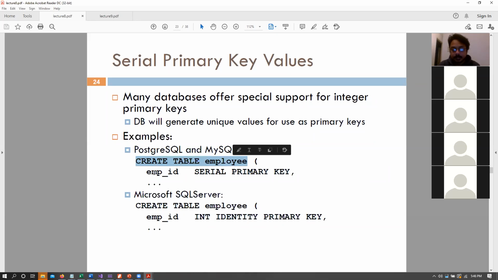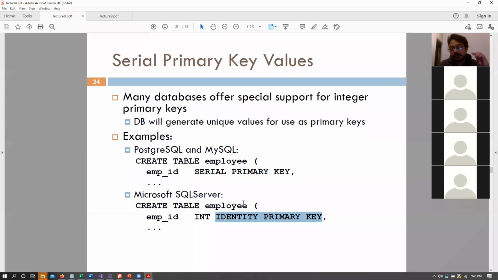So create table employee, employee ID, serial primary key. That basically means that this is an auto-generated primary key that your database will handle on its own. So this particular statement is for the Postgres or PostgreSQL databases or the MySQL database system, right? For Microsoft SQL Server, you would need to say identity primary key, right? Basically, both of those do the same thing, but the syntax is a bit different.